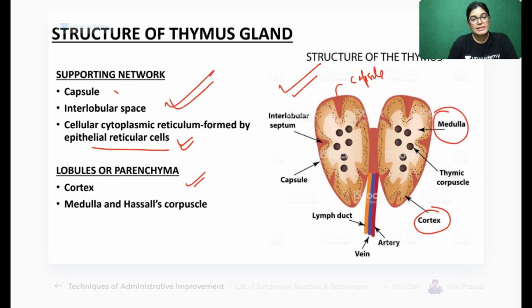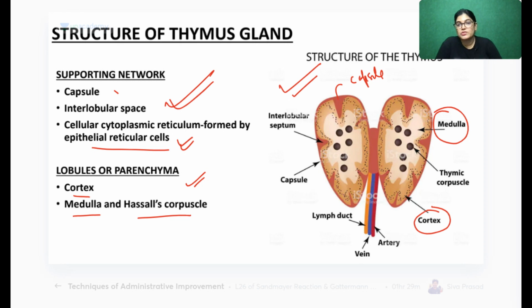The parenchyma of the thymus gland has cortex, medulla, and Hassall's corpuscles.